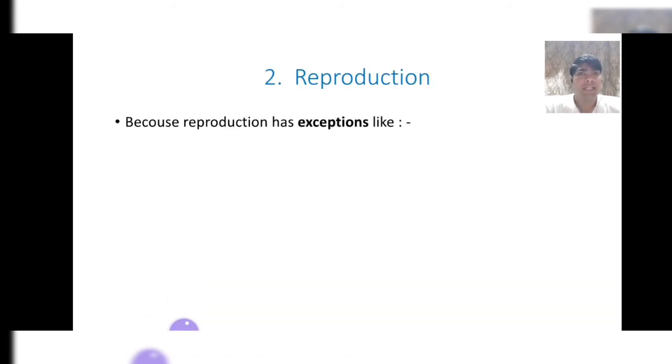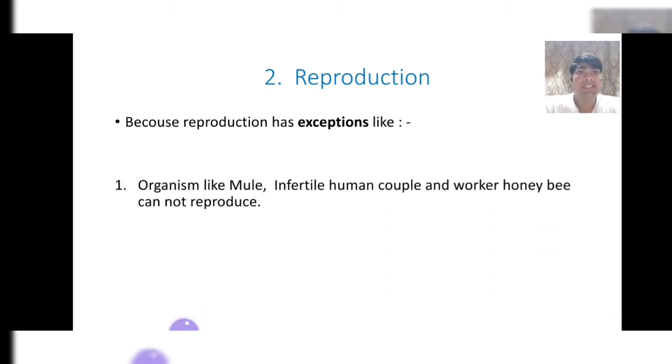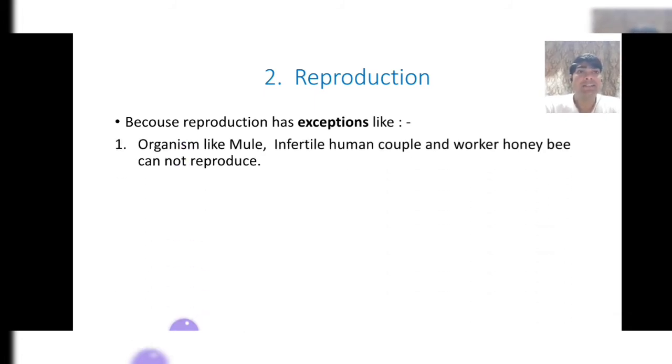Now, my dear, remember the point: similar to growth, reproduction also has exceptions. The first exception is that I told you reproduction will occur in all kinds of living organisms, but here are some exceptions.